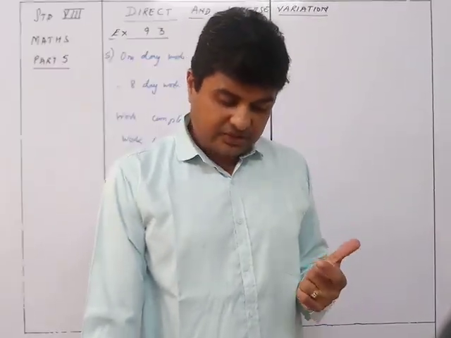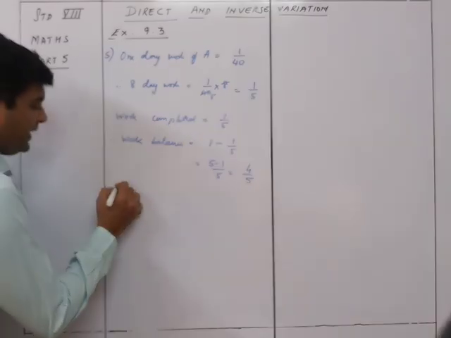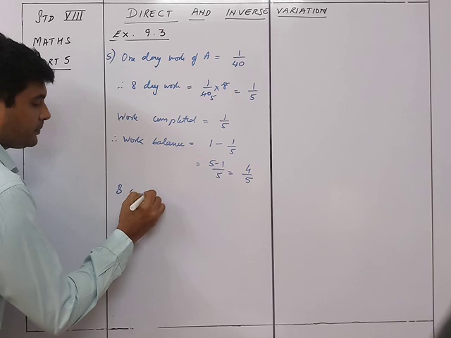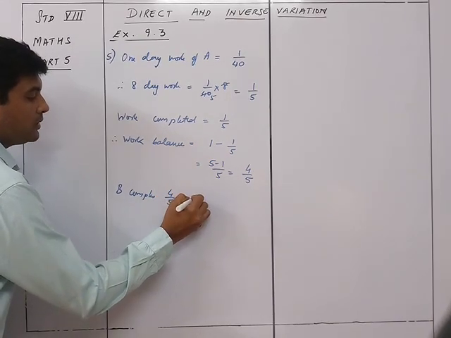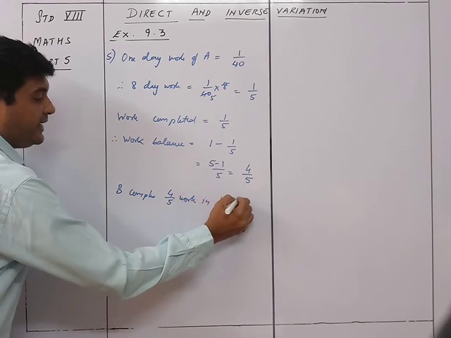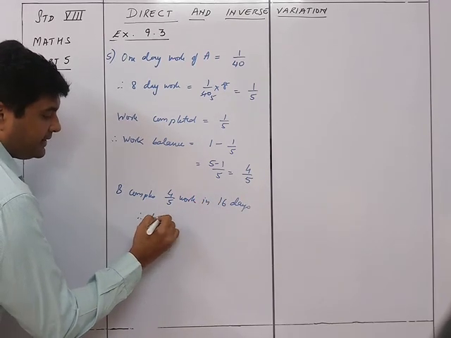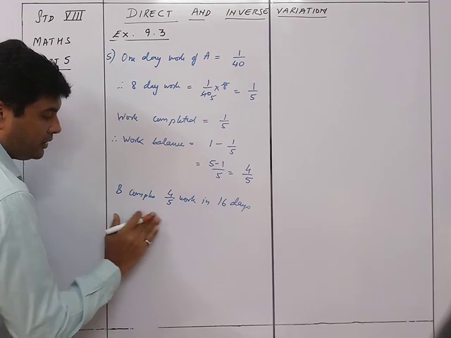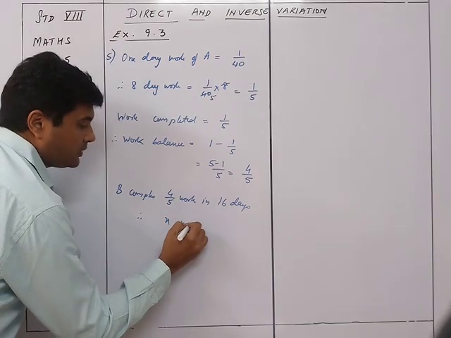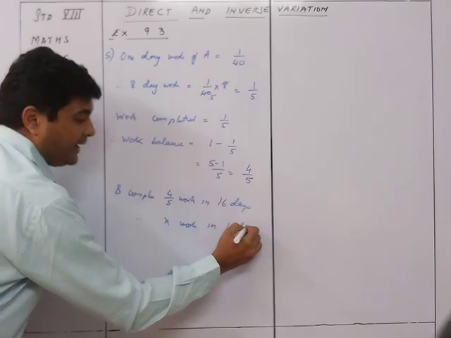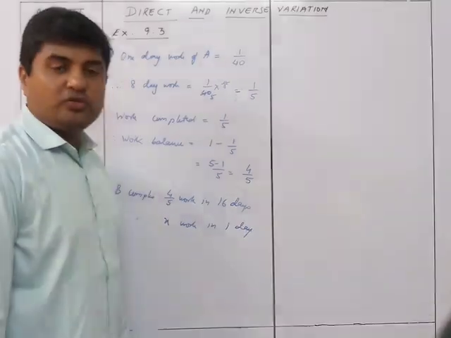So B completes 4 upon 5 work in 16 days. Therefore, we'll take it for 1 day. Therefore, X work in 1 day, because we want to know how much is B's 1 day's work.